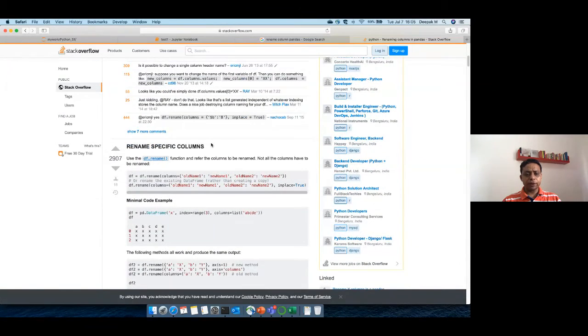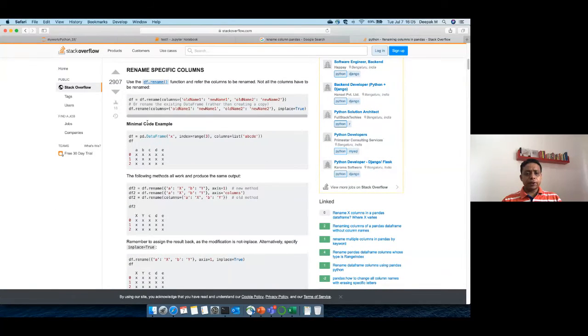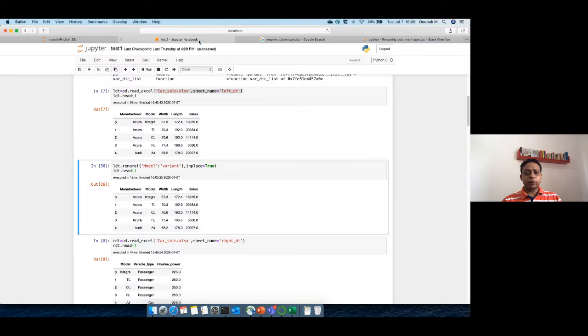We want to rename specific columns. So you have to provide it like a dictionary and mention columns equal to, old name to new name, old name 2 to new name 2, basically a dictionary here. So let's go back to our code and we say columns equal to. Now if you do, now it has changed to variant.